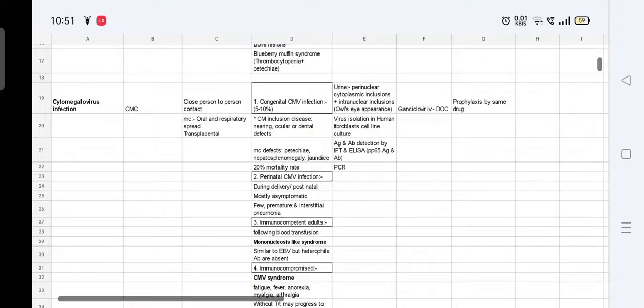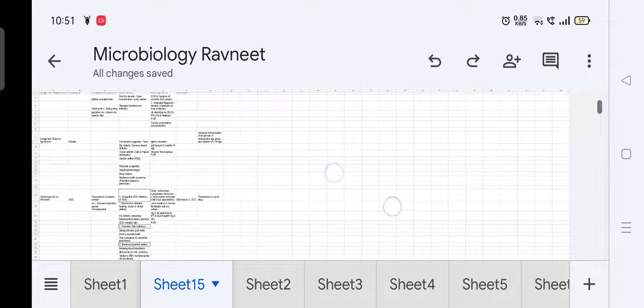How do we detect it? In urine, we see perinuclear cytoplasmic inclusions and intranuclear inclusions, which are known as owl's eye appearance. They can be isolated in human fibroblast cell line culture. Antigen antibody detection can be done by IFT and ELISA, then PCR. Drug of choice is ganciclovir, and the prophylaxis is also done by ganciclovir. So, this was about the congenital infections.